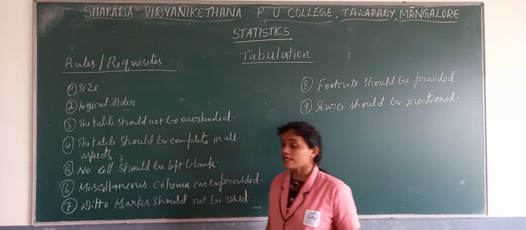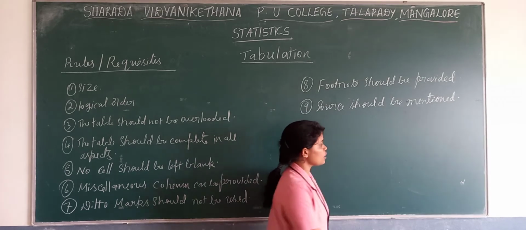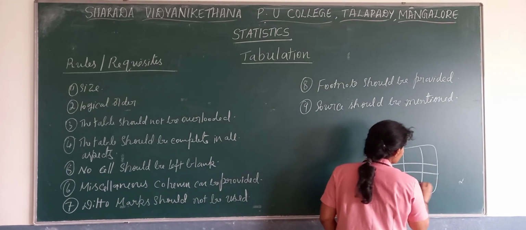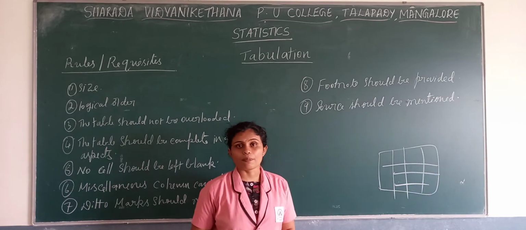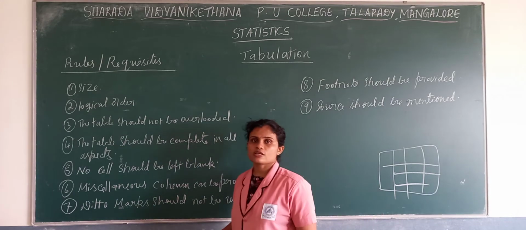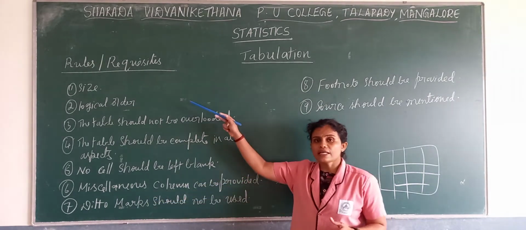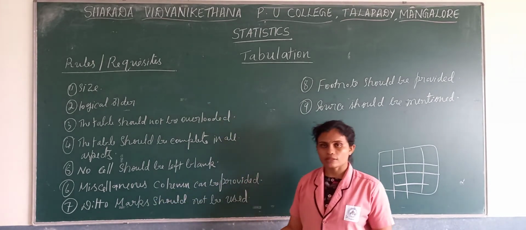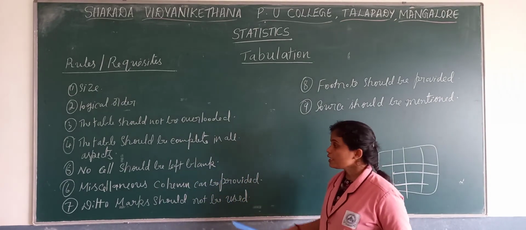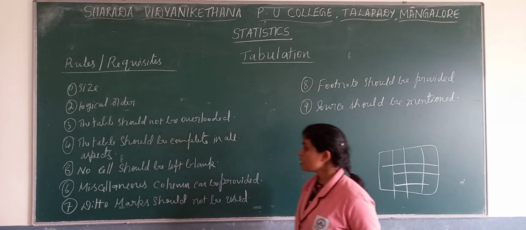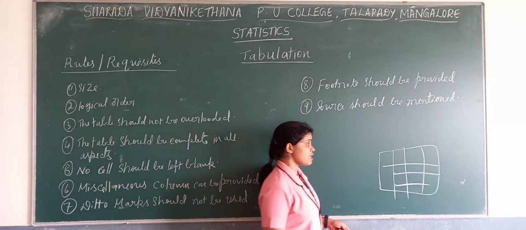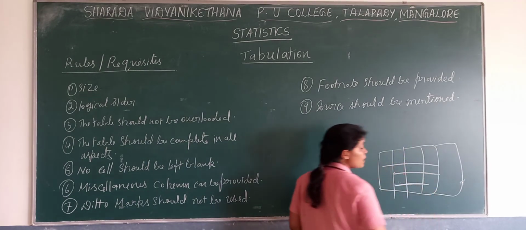No cell should be left blank. We should not leave any of the cells blank. We need to put or assign some information, according to what we are preparing the table for. So no cell should be left blank, and a miscellaneous column can be provided. A miscellaneous column is one more additional column.